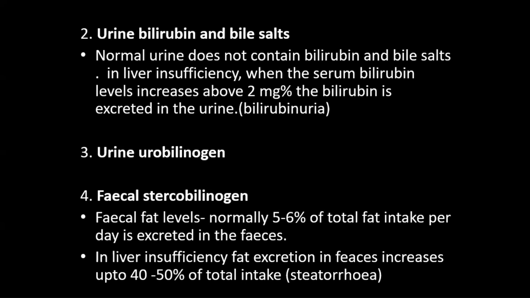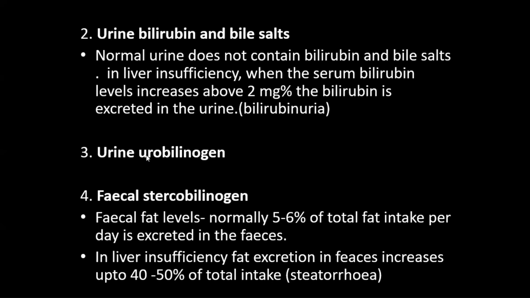Generally, bilirubin cannot be seen in the urine because unconjugated bilirubin is not water soluble. But when the serum bilirubin concentration is more than 2 mg%, bilirubin can be seen in the urine, and this is due to the conjugated bilirubin.